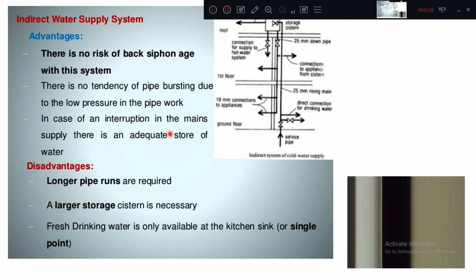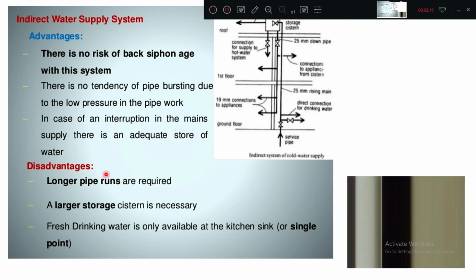In case of interruption in the mains supply, there is an adequate storage of water. As in this system, the overhead water tank is present. So if the main pipe is also on breakdown, we still have water to supply.